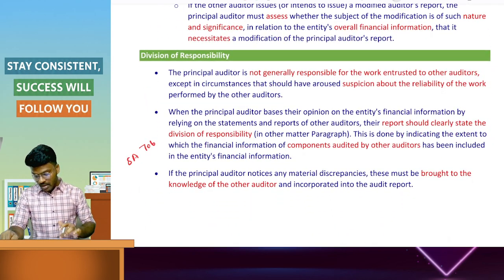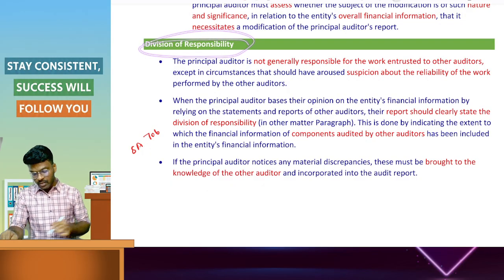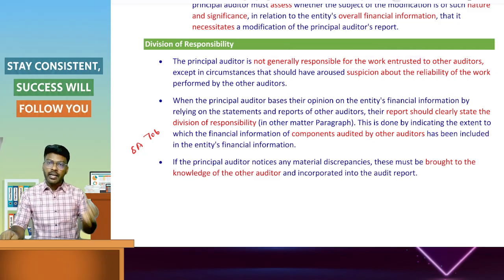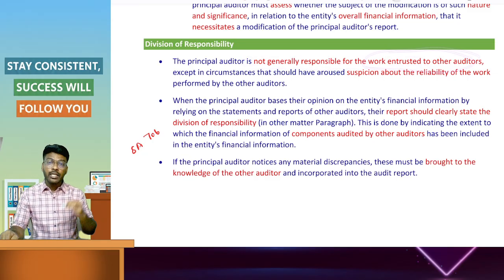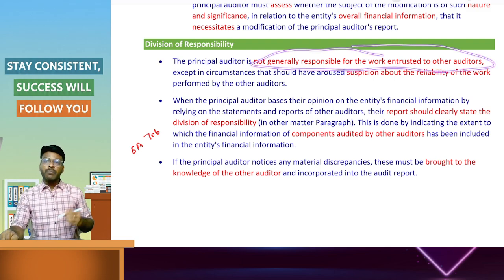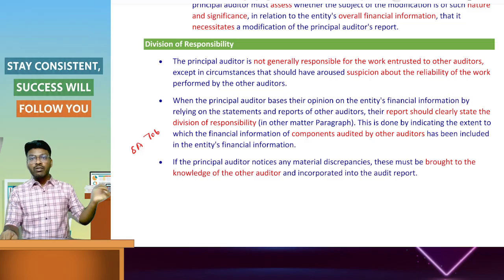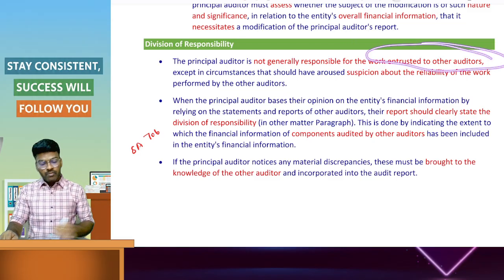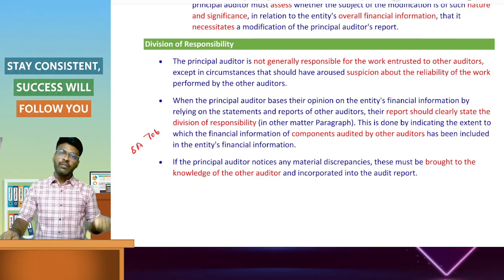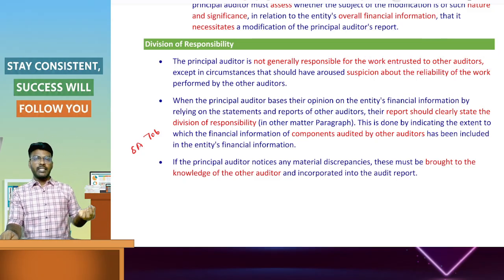Next, division of responsibility. The principal auditor is generally not responsible for work entrusted to the other auditor. He is responsible for his own work. He will be responsible for the consolidated financial statements, but he is not responsible for the work of the other auditor for the standalone financial statements. That is the component's financial information.